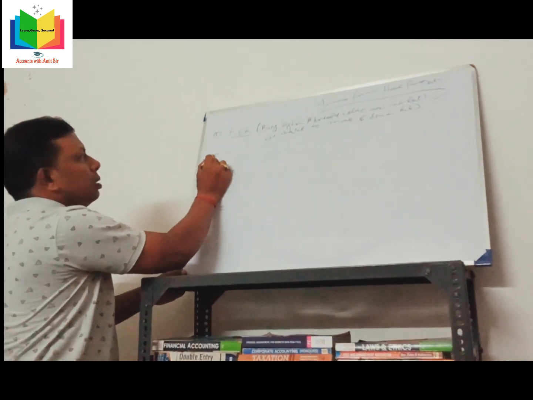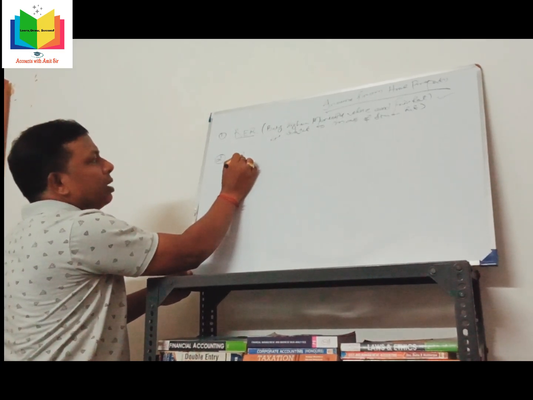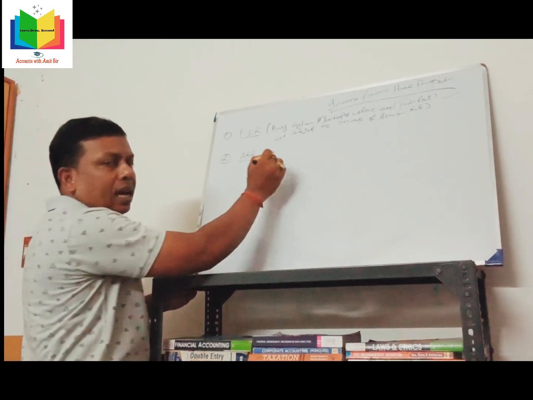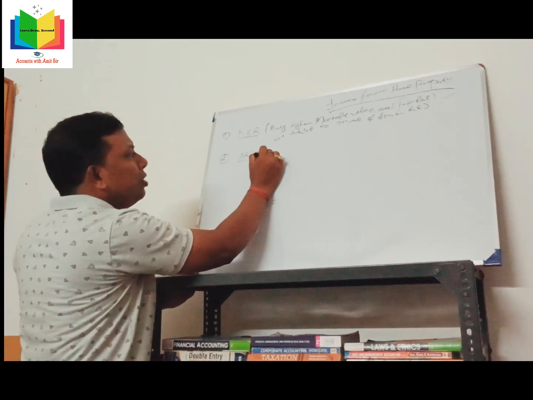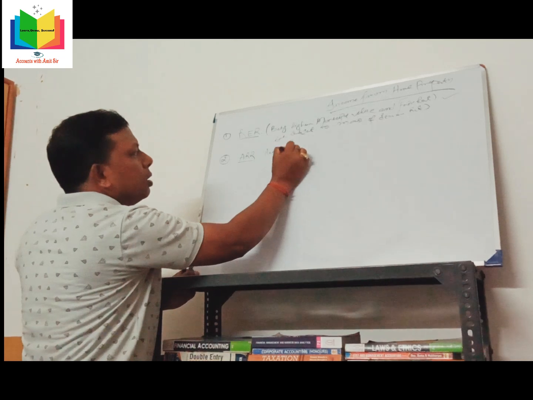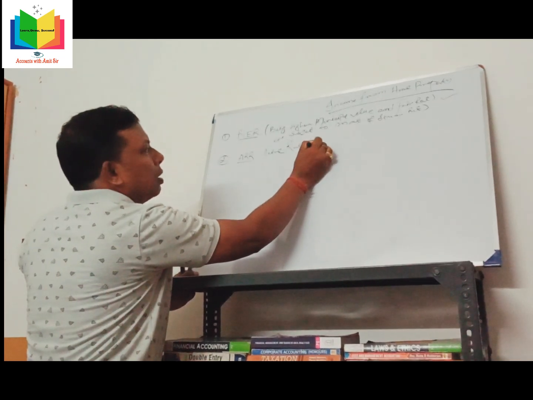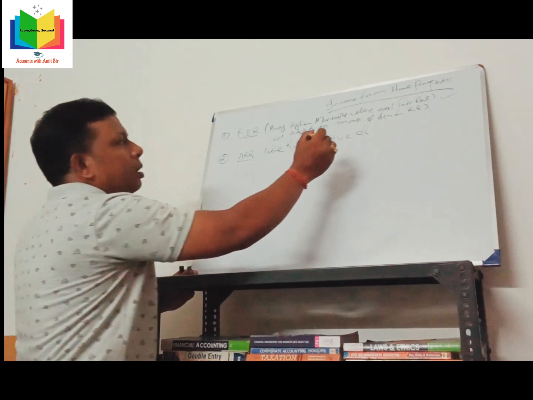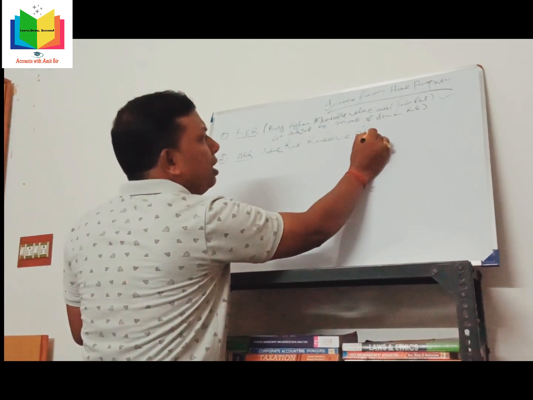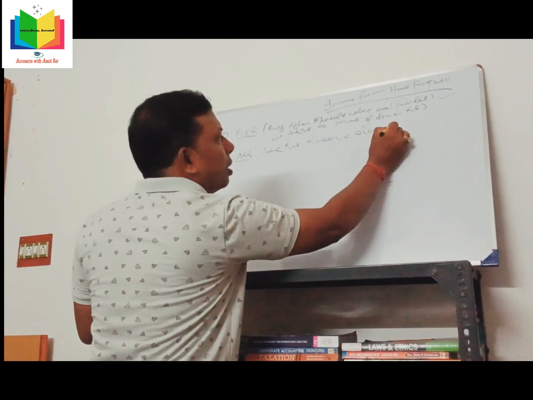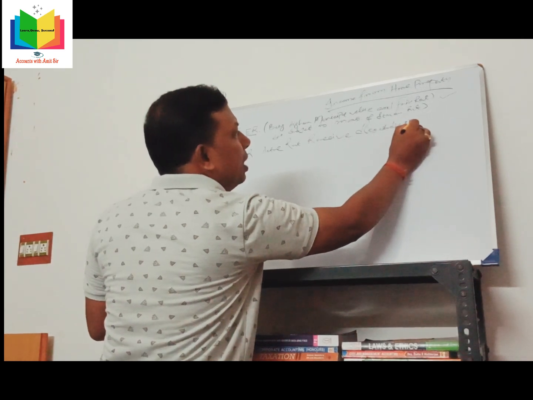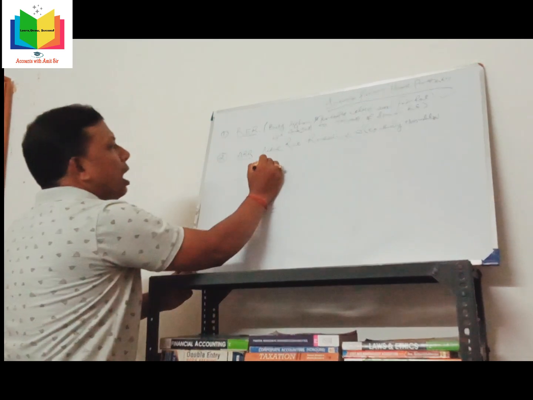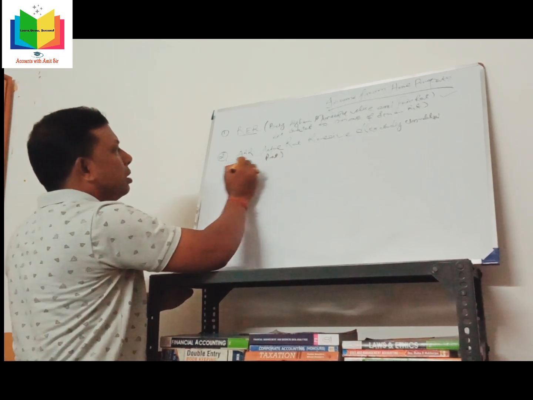Number 2, ARR, actual rent received, excluding unrealized rent.